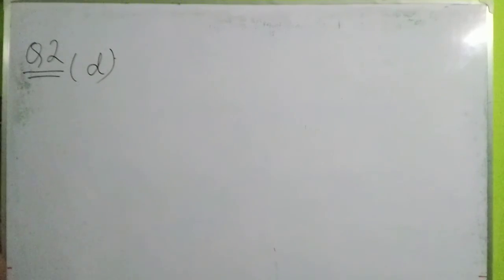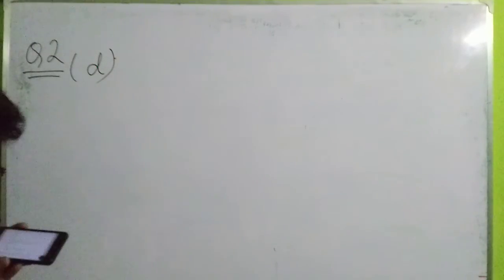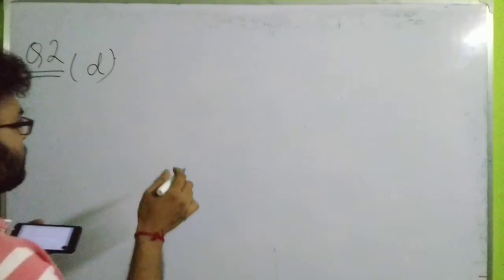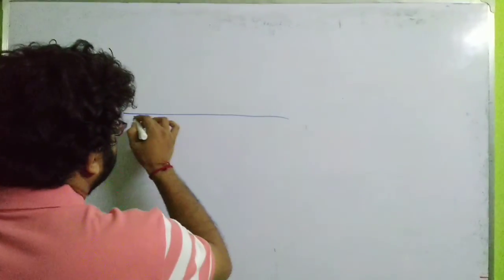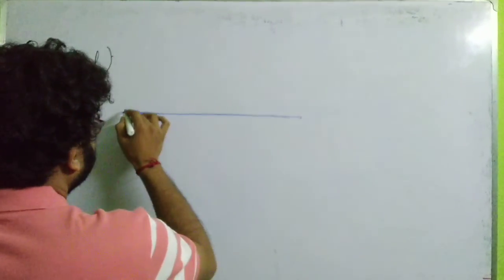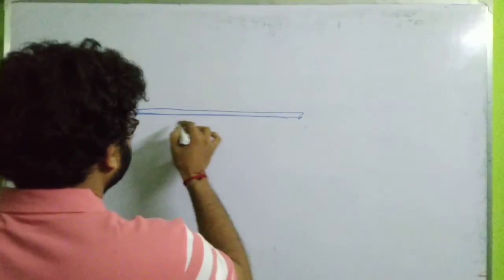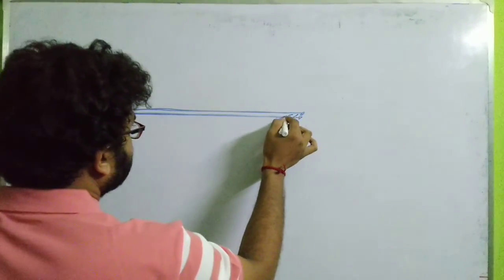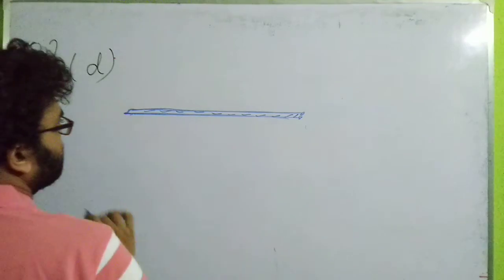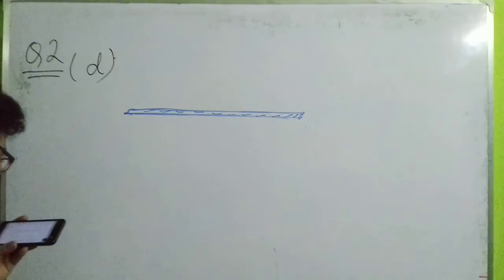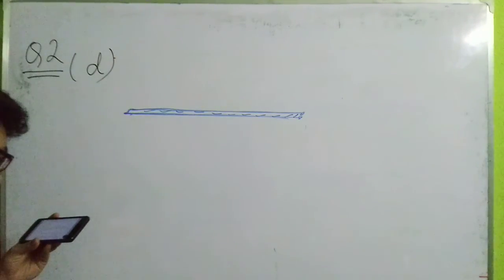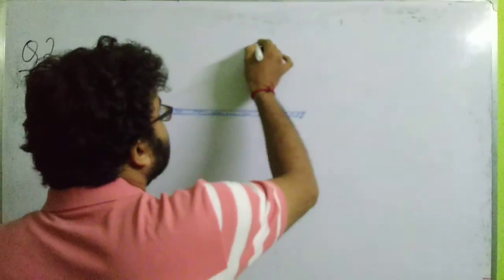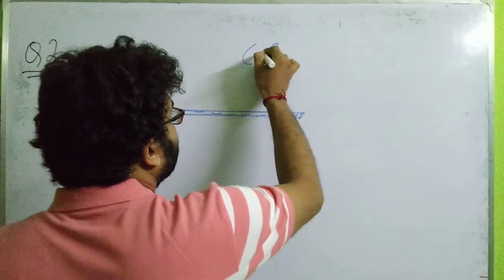It is said that the center of gravity of a meter scale of mass 80 gram lies at the 45 centimeter mark. Okay, so a meter scale has been given like this. The question says that the center of gravity of the meter scale lies at the 45 centimeter mark. What does this point mean? Center of gravity, denoted in short by CG.